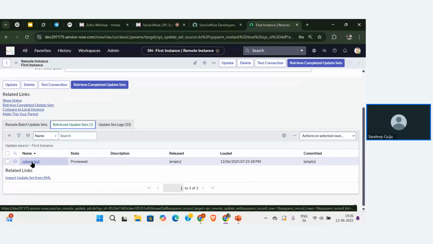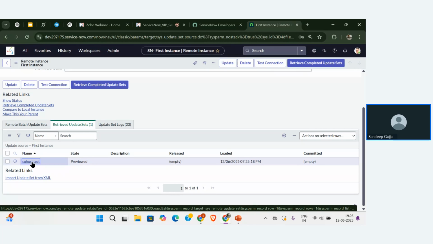Whatever changes they make in the first instance using the update set, if you want to push those configurations to the second instance, we can connect the two instances. Then we can use a single button to call the configurations directly. So here we are not going to share or download any file. We are directly using a single button to call the update set.